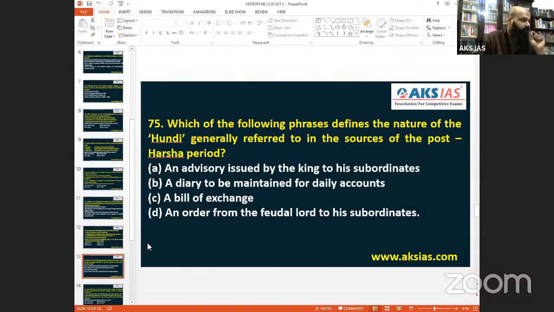And now comes 75. Which of the following phrases defines the nature of Hundi? Hundi, naturally, Hindi, whoever understands Hindi itself, we very well understand. Nothing else, bill of exchange. Pretty straightforward question.